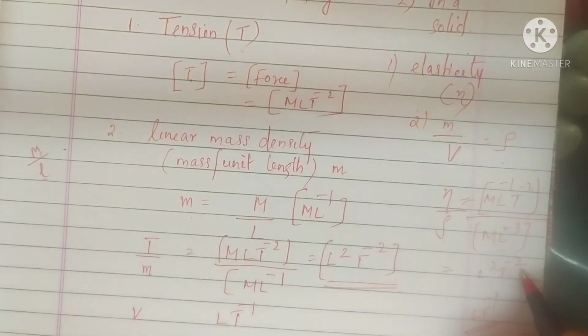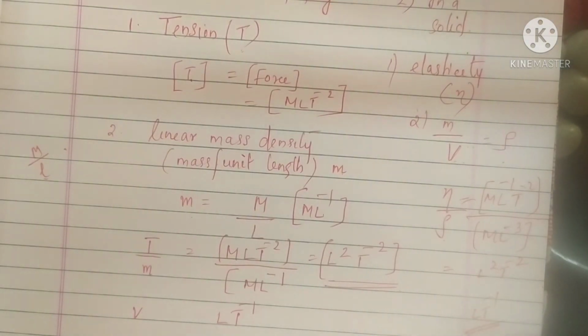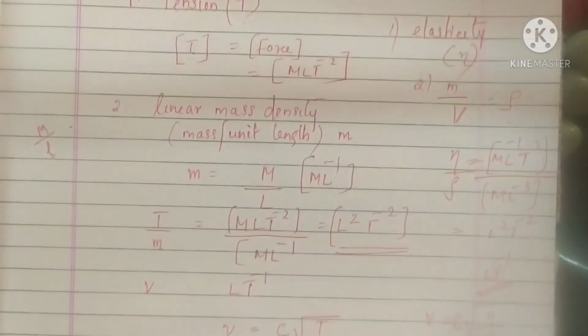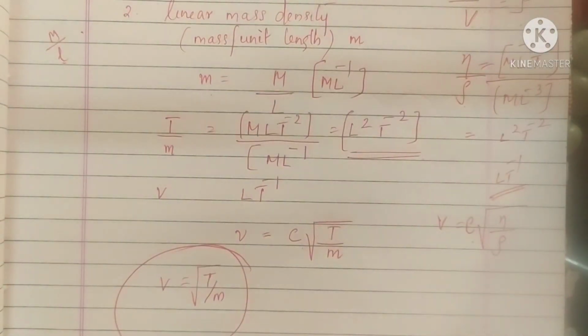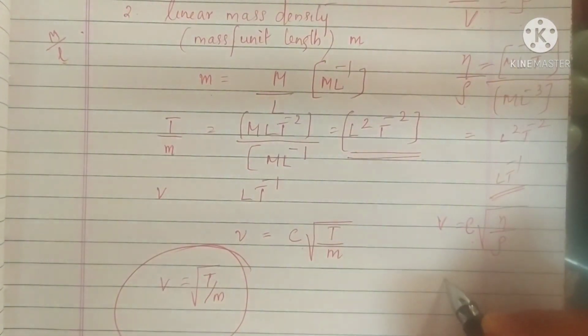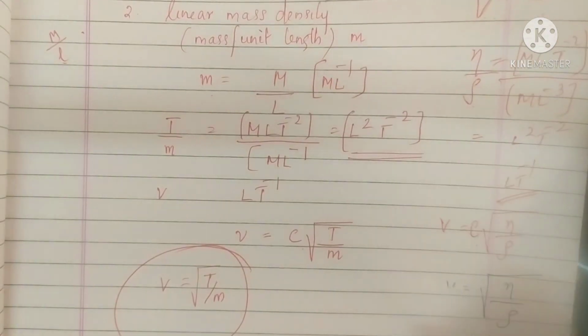So L^2 T^-2 is V squared, right? In order to find V, you will get root of eta by rho. Here also you can mark a constant which we don't know, and finally this dimensionless constant is found to be unity. So V is equal to root of eta by rho.